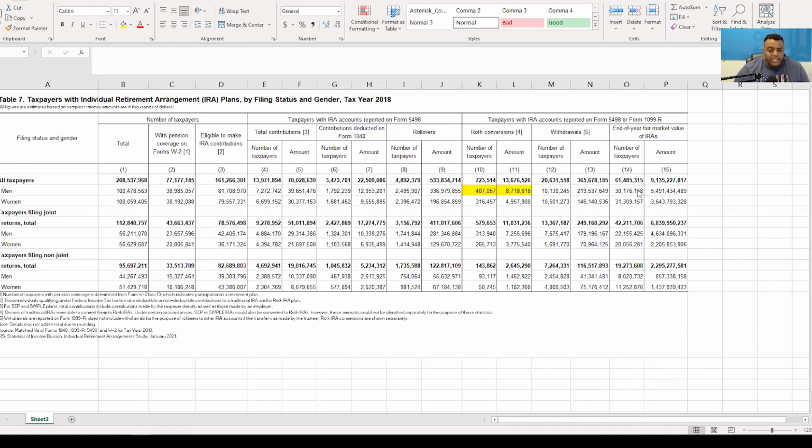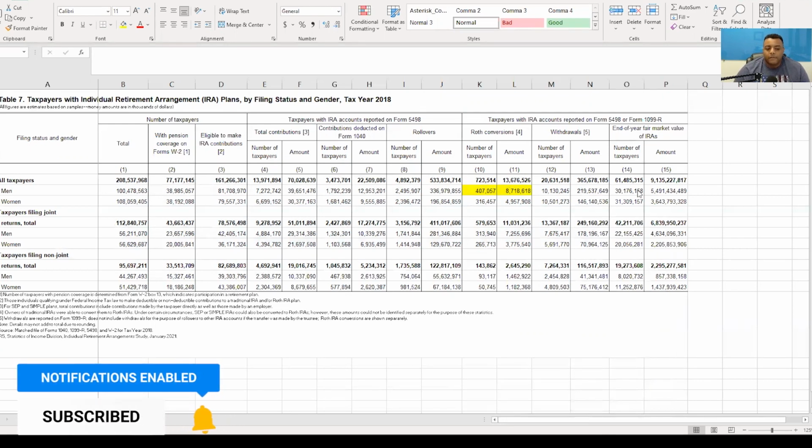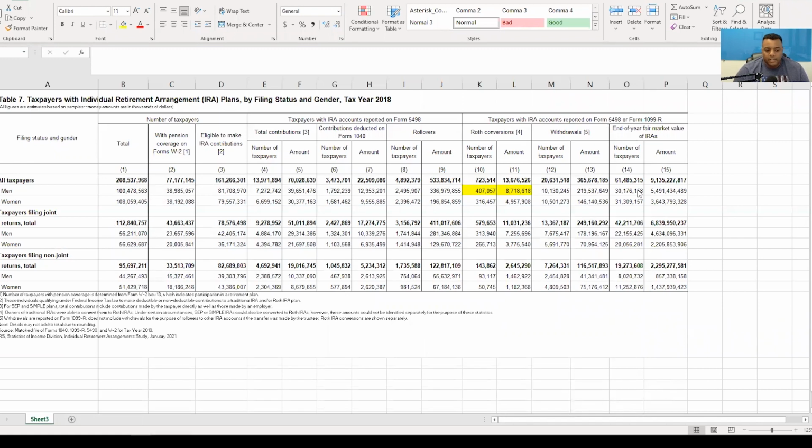Okay. And so ultimately what this shows is there are 208 million taxpayers. Of those, 100 million are men, 108 million are women, 13 million are married filing joint returns, and 96 million are single or married filing separate or head of household. That's essentially what the non-joint returns means.